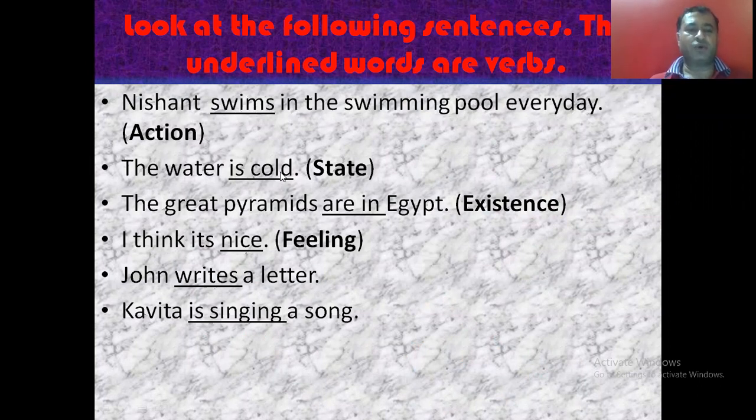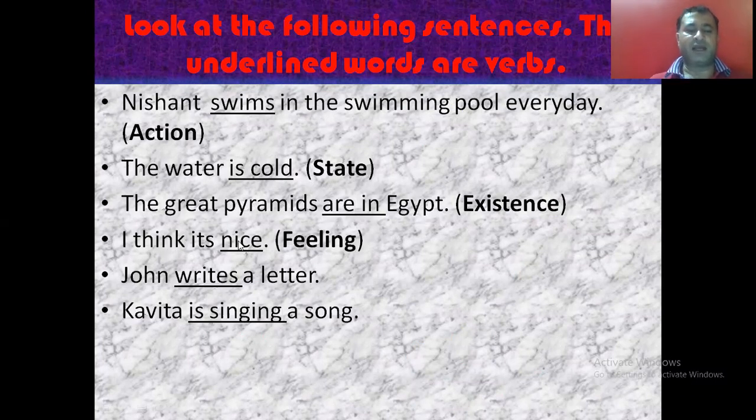The water is cold. In this sentence some state is being shown, that is some state of water is being told, that water is cold. So this word cold is showing the state of water, so it is the verb. The great pyramids are in Egypt. Means this sentence has told us where the great pyramids exist. So where do they exist? They are in Egypt. So are in, these words tell us their existence, so these are the verb.